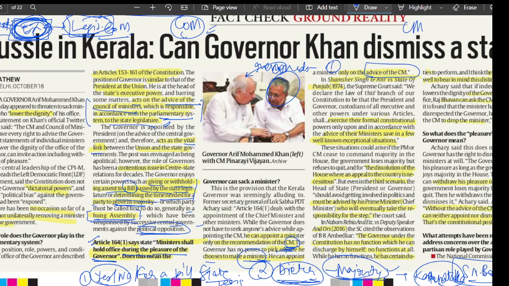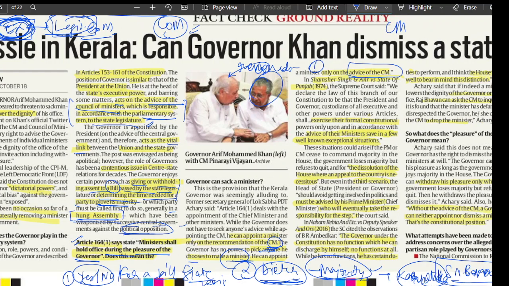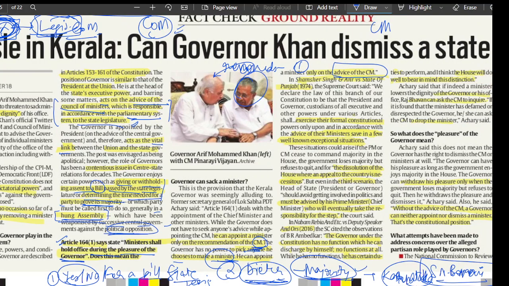Right? So in an ideal democracy, the governor is just seen as a power that appoints the ministers on the advice. He works solely on the advice of the Council of Ministers and the chief minister.